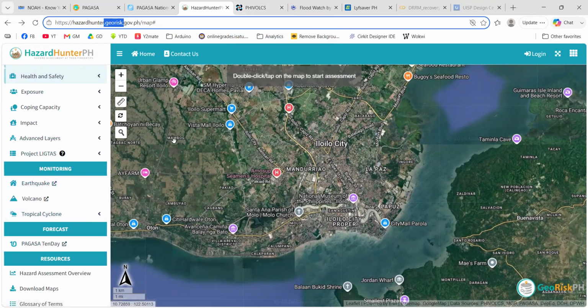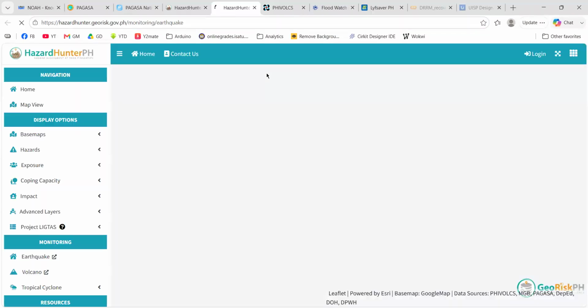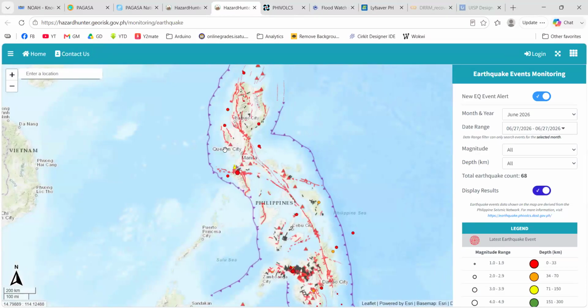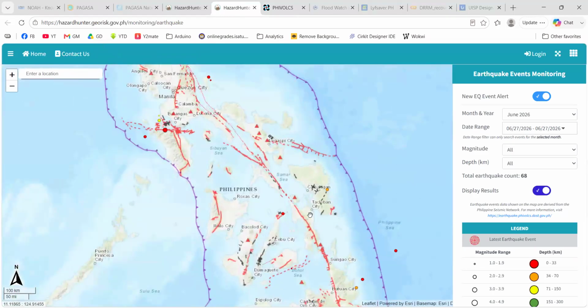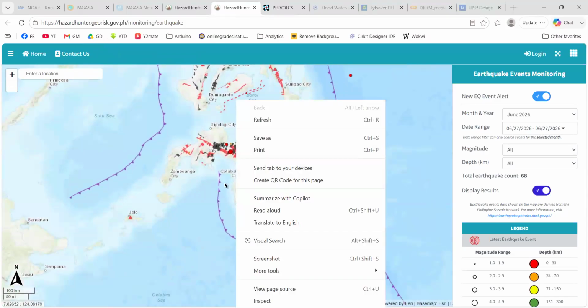In this app, Hazard Hunter, you can have a monitoring interface for earthquake, volcano, and tropical cyclone hazards. For example, earthquake monitoring: anytime this will alarm, because anytime there's an earthquake or an aftershock that takes place all over the Philippines.